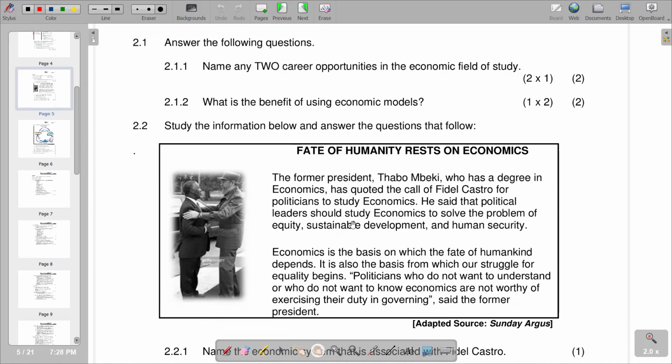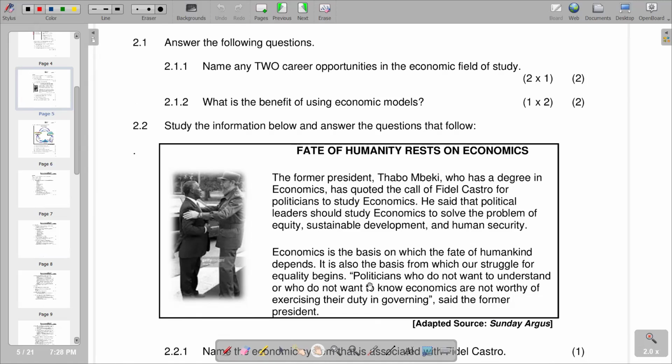He said that political leaders should study economics to solve the problem of equity, sustainable development, and human security. Economics is the basis on which the fate of humankind depends. It is also the basis from which our struggle for equality begins.